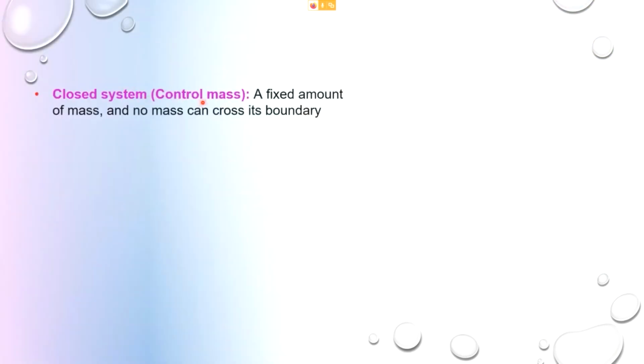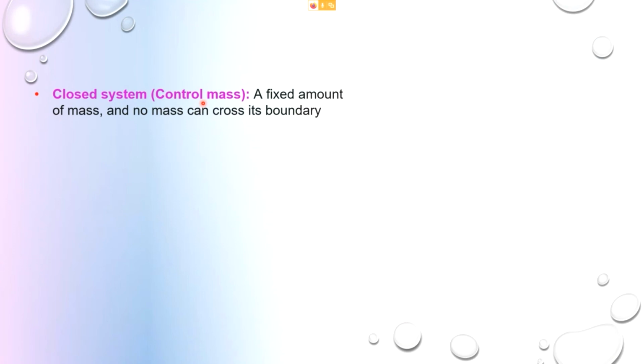Now, a closed system is sometimes also called a control mass system. Control mass means the mass will always remain the same, no matter whether it is under compression or expansion. For example, take a piston and cylinder device where the whole thing is totally closed.